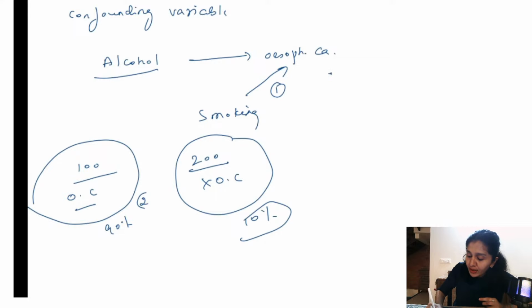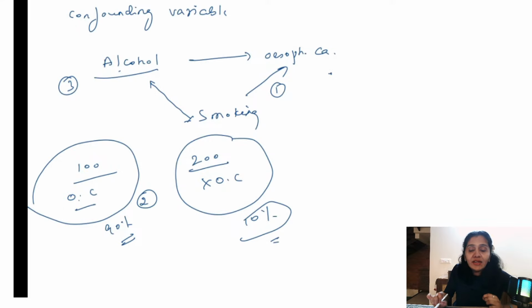Point number 2, it is unequally distributed among the study and the control group. So in the study group it is 90%, in the control group it is 10%. That is feature number 2. And feature number 3 is that this is associated with both exposure as well as outcome, right? Alcohol and smoking habits usually tend to coexist. Those who smoke have the habit of drinking also, and those who take drinks have the habit of smoking also. So these two habits tend to coexist.